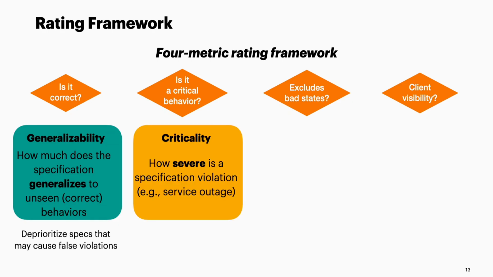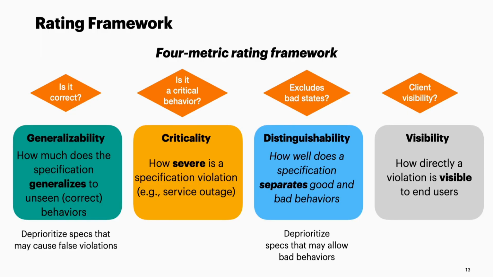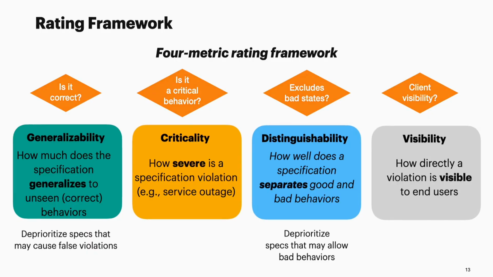Criticality evaluates the severity when the specification is violated, for instance, whether this violation can cause cascading effects in the system, finally leading to a service outage. Distinguishability measures how well a specification serves as a separator between good and bad behaviors. And finally, visibility measures how directly a violation is visible to the end users.